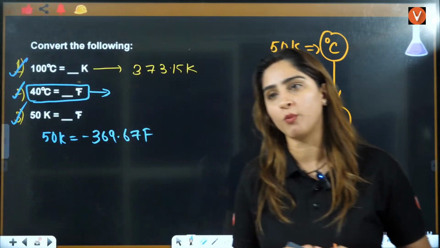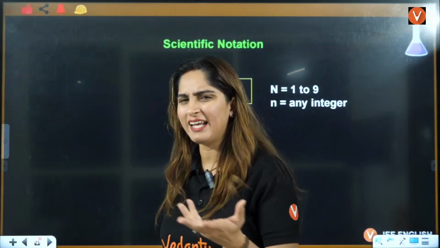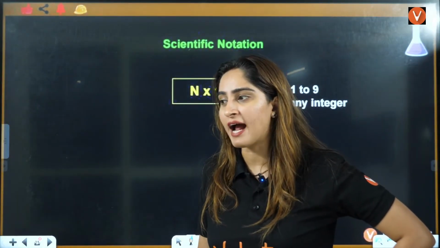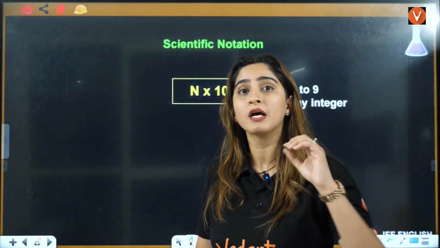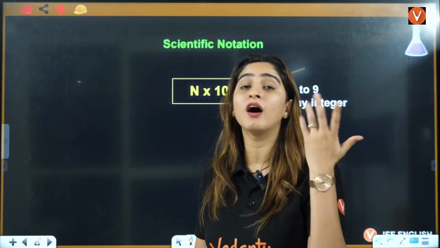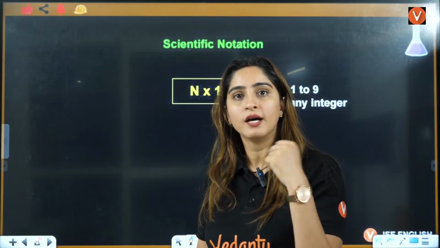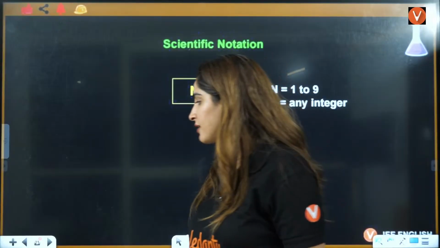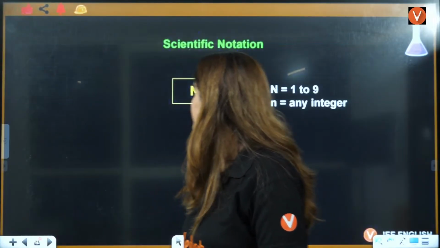98.4 Fahrenheit is normal. Yes, 98 something is normal. I didn't know the exact temperature, but yes, 98.4. But even if you have 99 or 100, that is a fever only, right? So body temperature should be normal.